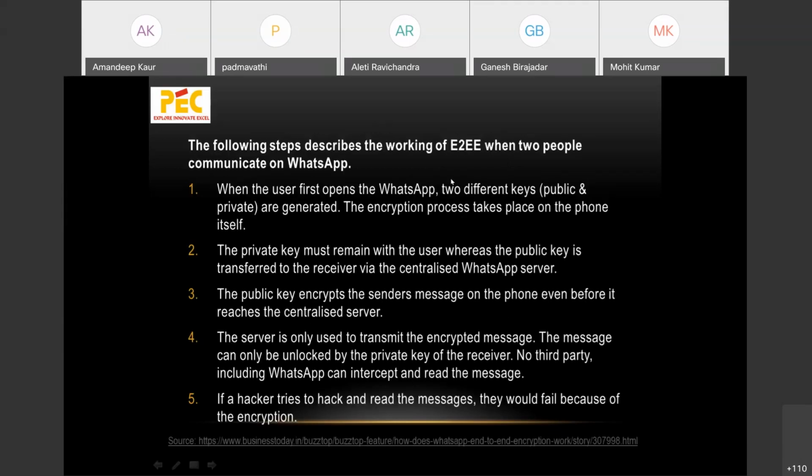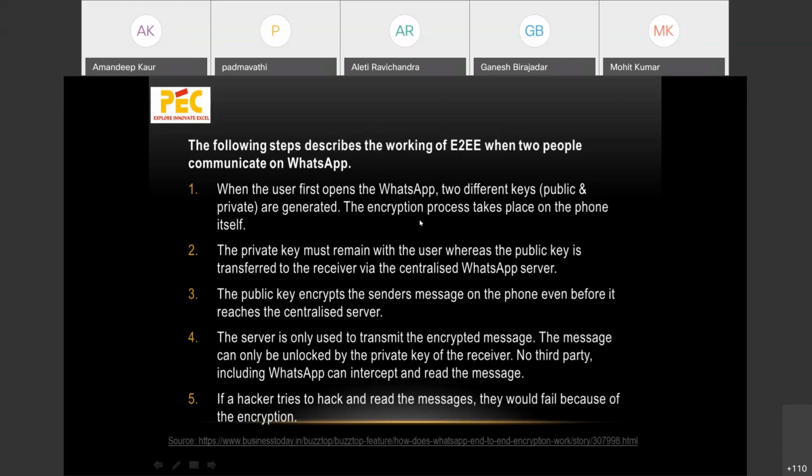Now, what exactly happens? What steps are used to ensure this end-to-end encryption when two people are communicating on WhatsApp? When the user opens WhatsApp, two different keys, public and private, are generated. The encryption process takes place on the phone itself.